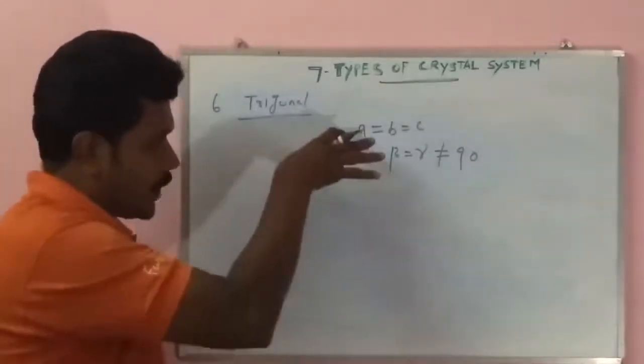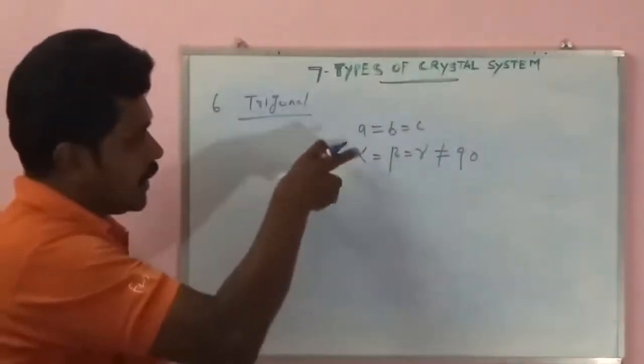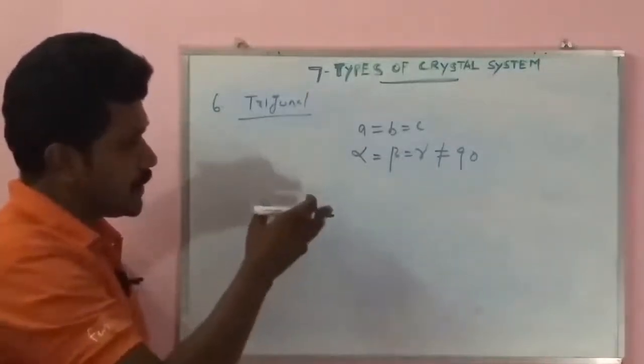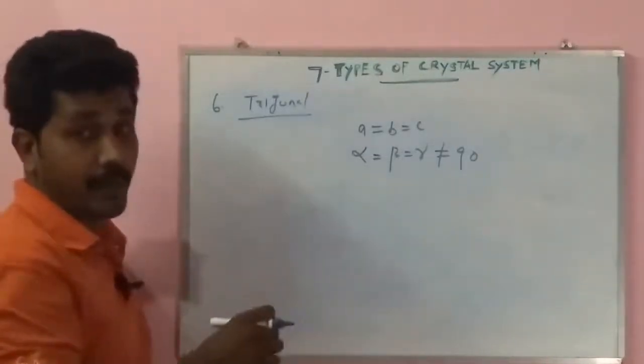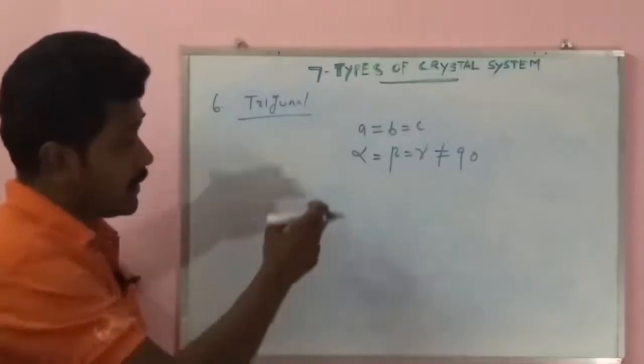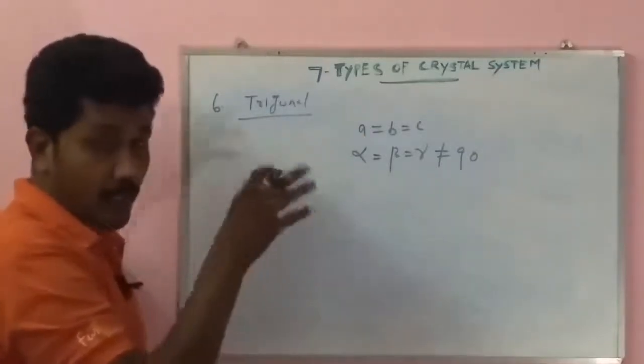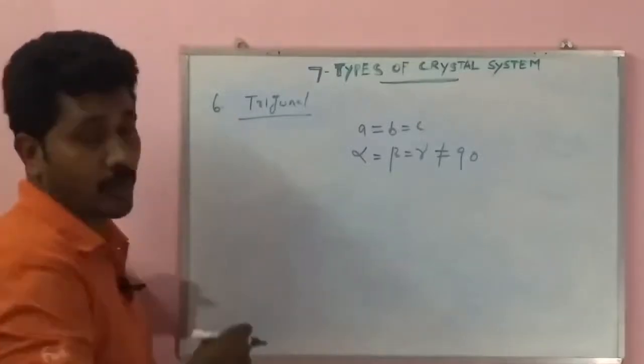For example, in the cubic system, a equal to b equal to c, and alpha equal to beta equal to gamma equal to 90 degrees. Then a equal to b equal to c with alpha equal to beta equal to gamma not equal to 90 degrees is known as trigonal.